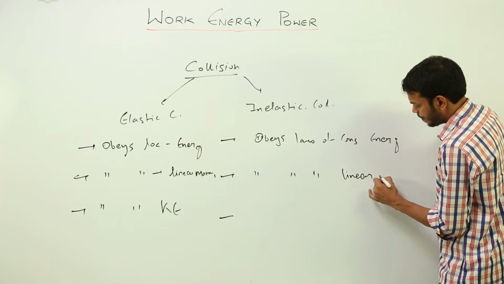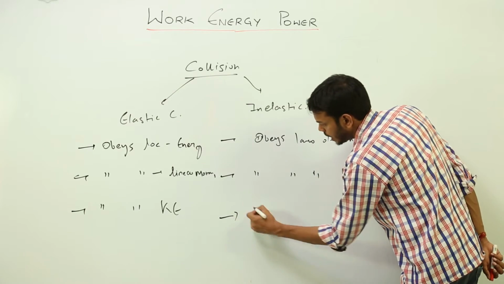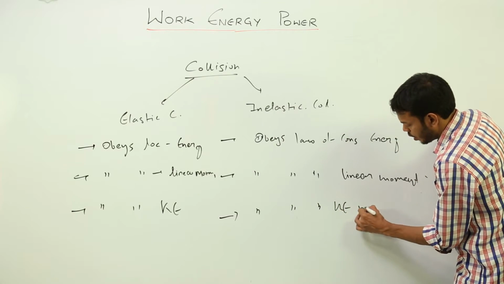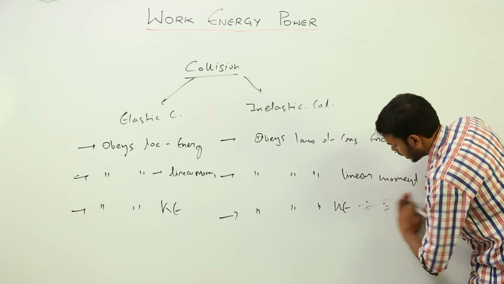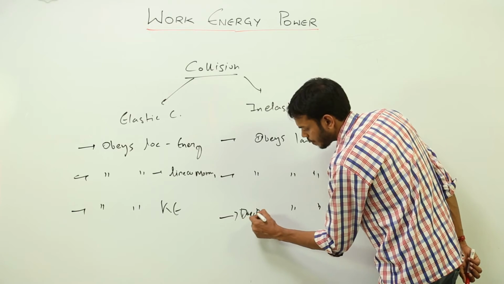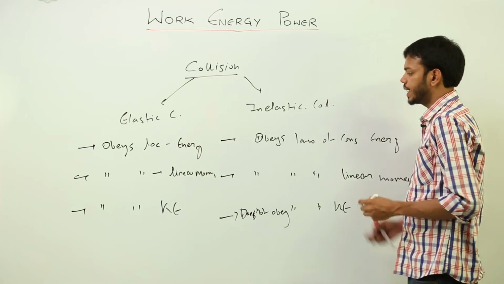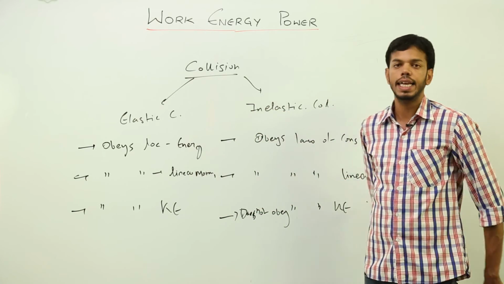So this happens in case of inelastic collision, but the law of conservation of kinetic energy is not followed. So instead of writing follows, I would write it does not obey the law of conservation of kinetic energy. So these are the three main points of elastic and inelastic collision.